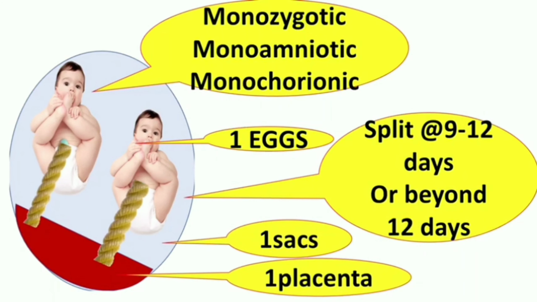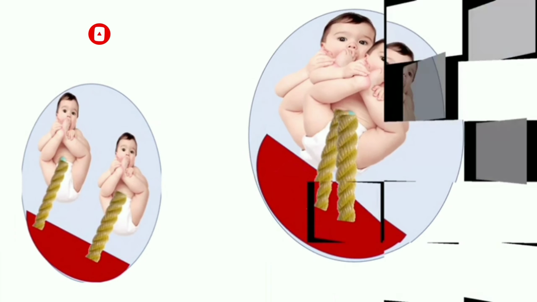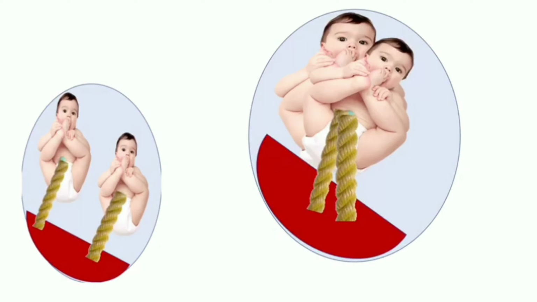As we know, the chorion, that is placenta, develops usually on day 3 and the sac on day 8. So if the splitting occurs beyond that, we have a single cavity, and in the single cavity we have two babies. So if the splitting occurs in 9 to 12 days, we have unconjoined, separate twins, and if it occurs beyond 12 days, we have conjoined twins.